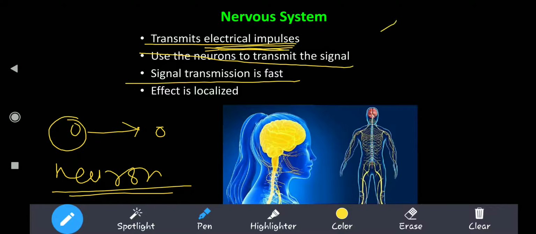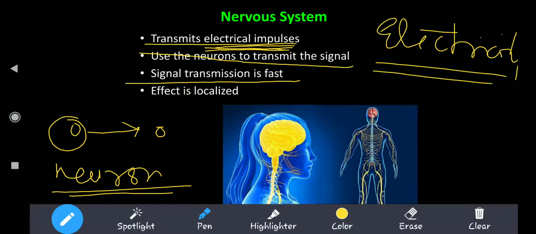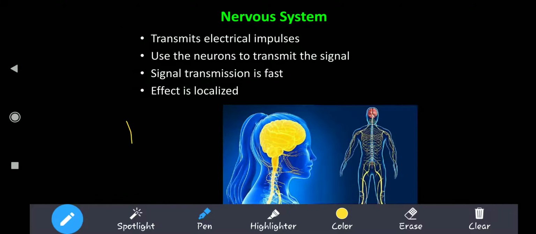For example, we are all very much aware of electricity. The moment we switch on the button, the fan starts to move and the light is there in just a fraction of a second. When the nervous system transmits information in the form of electrical impulses, the signal transmission is very fast, and the effect is localized. Wherever the information is traveling, the effect is seen only in that area. So this is the nervous system, the first system involved in control and coordination.